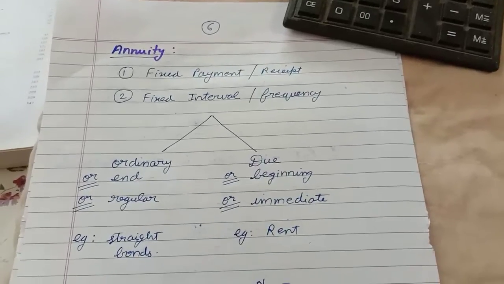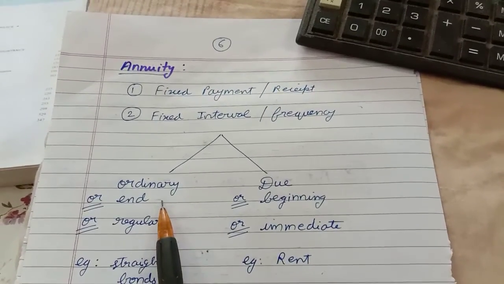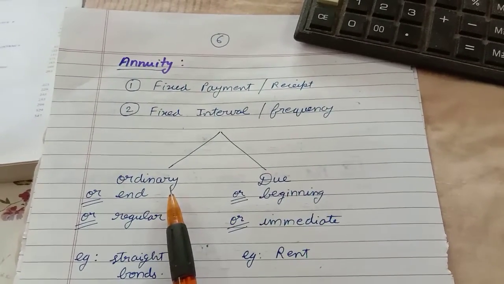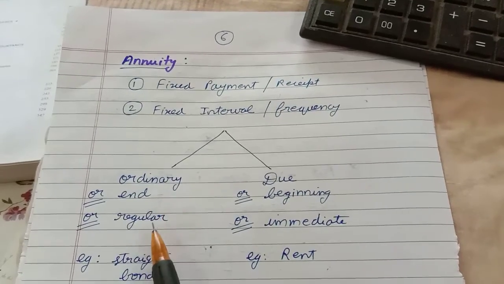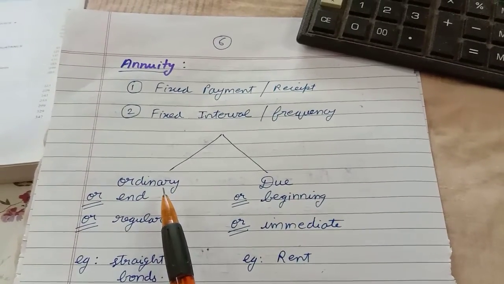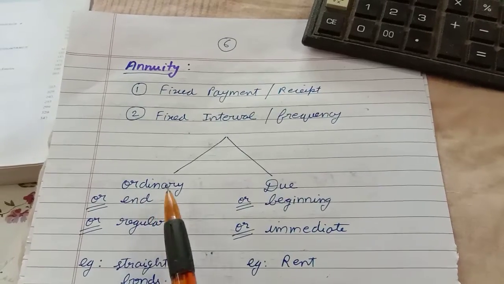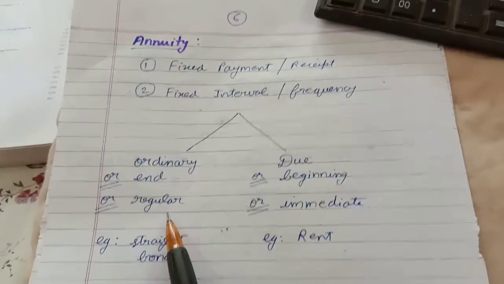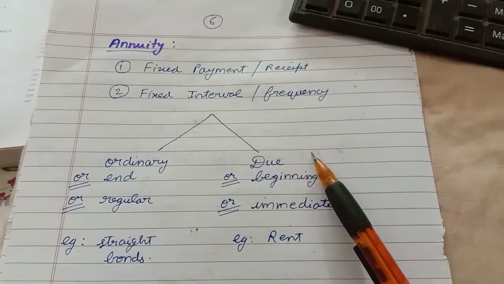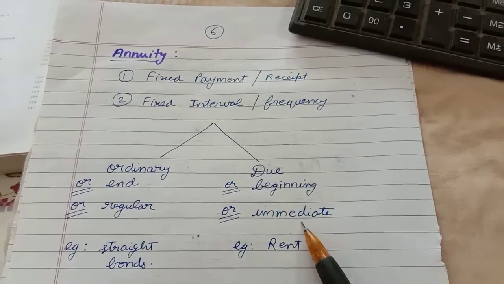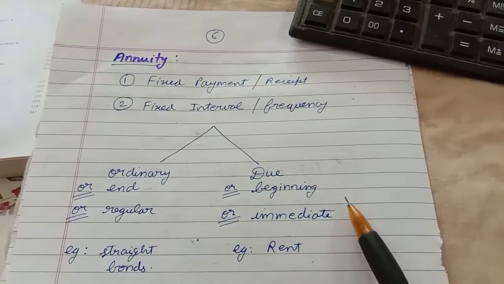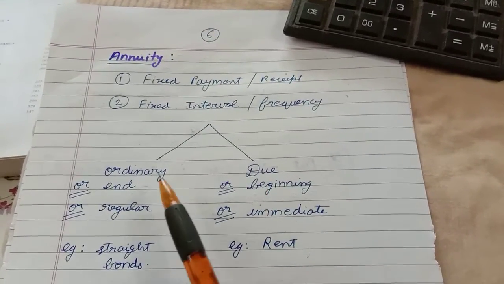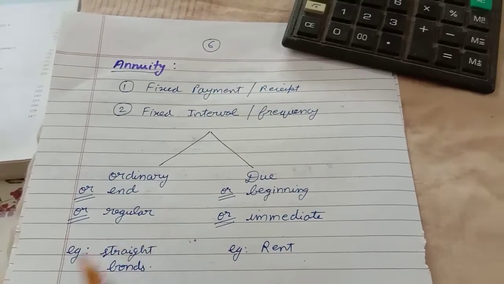Annuity is basically of two types: one is ordinary annuity and the second is annuity due. In the exam they deliberately use other names and you may get confused. So remember, ordinary annuity is also called annuity end or annuity regular. Next is annuity due, also called annuity beginning or annuity immediate. It is one and the same thing. They can use the word due, beginning or immediate here, and ordinary, end or regular there.